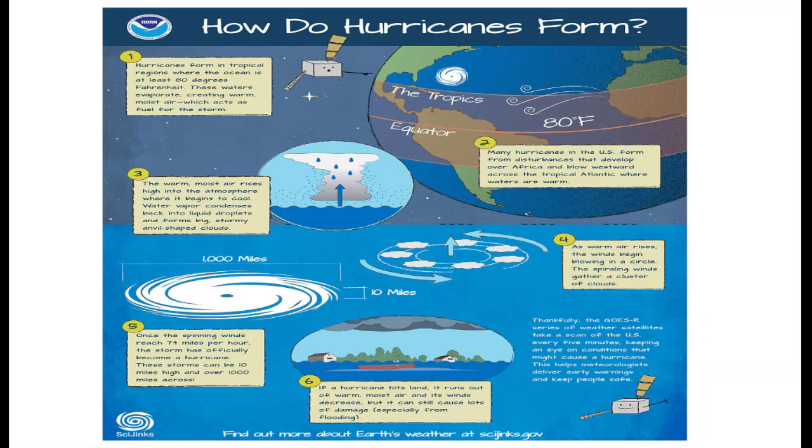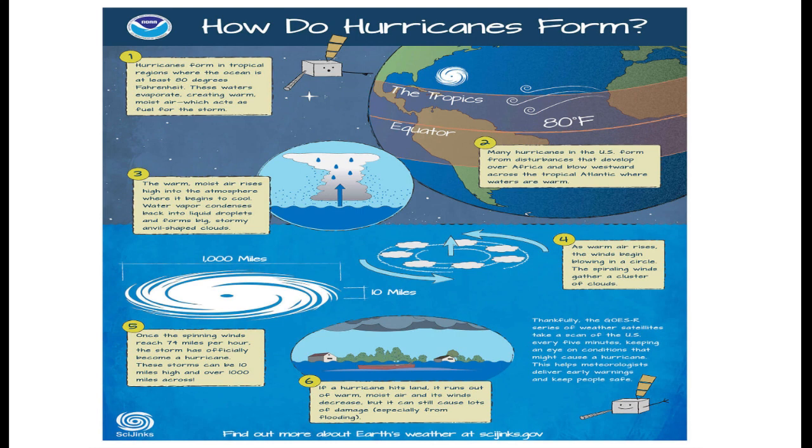How do hurricanes form? Number one, hurricanes form in tropical regions where the ocean is at least 80 degrees Fahrenheit. These waters evaporate, creating warm, moist air, which acts as fuel for the storm.